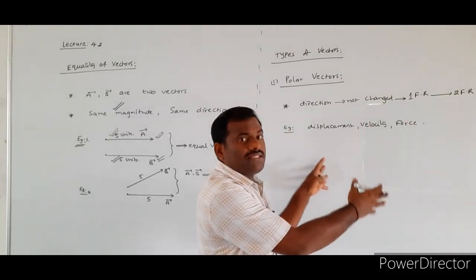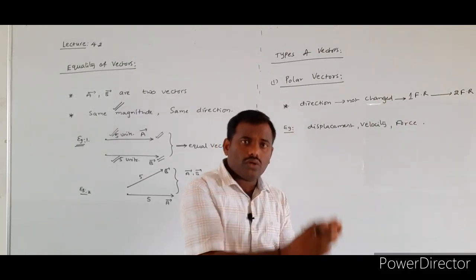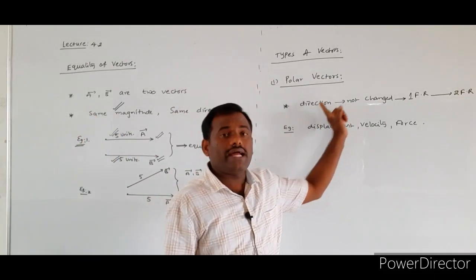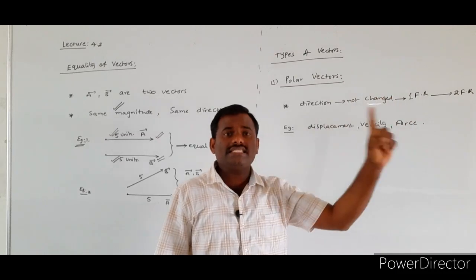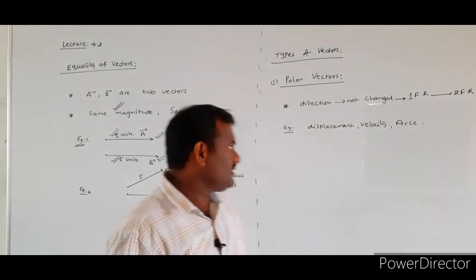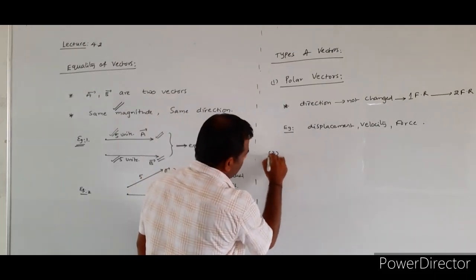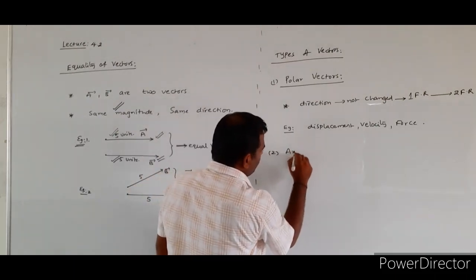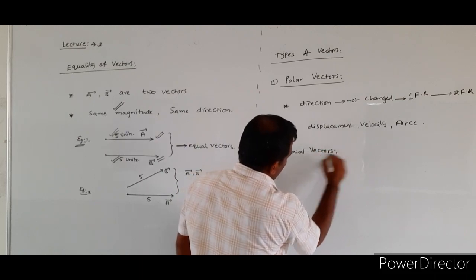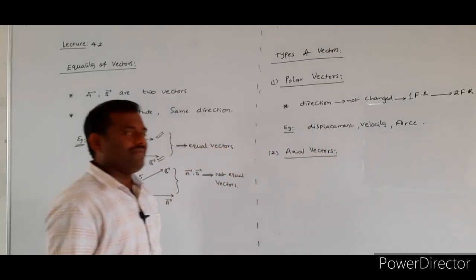If these vectors are displacing from one coordinate system to another coordinate system, their direction value does not change. That's why those vectors are called what? Polar vectors. And the second type is axial vectors. Second one is what? Axial vectors.